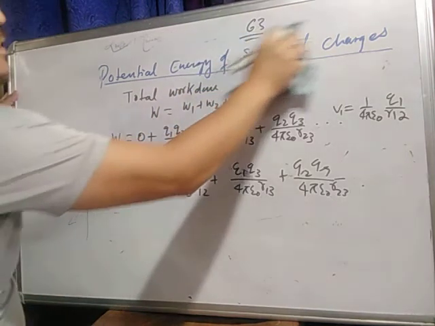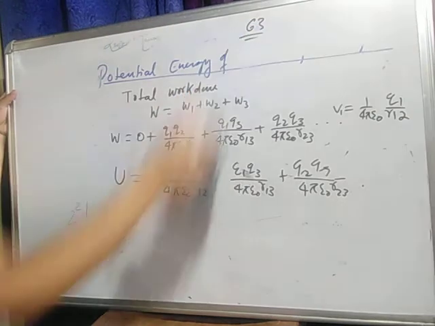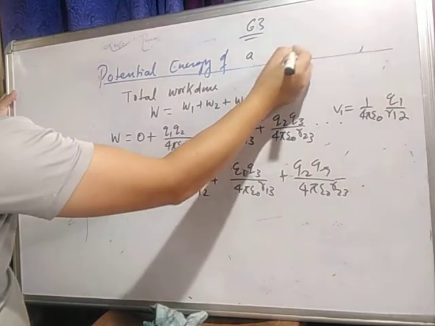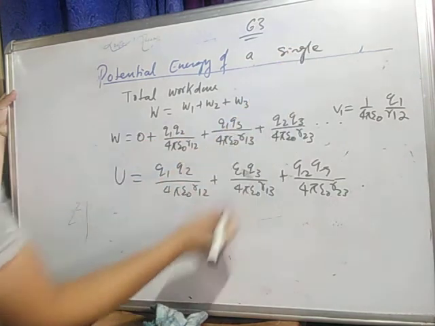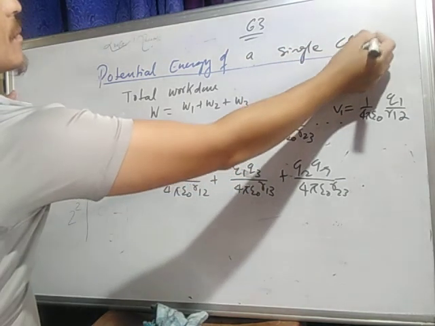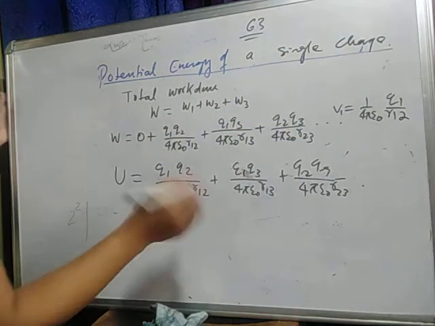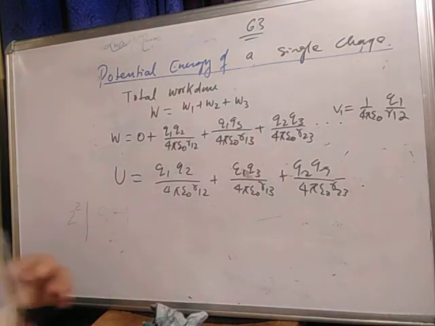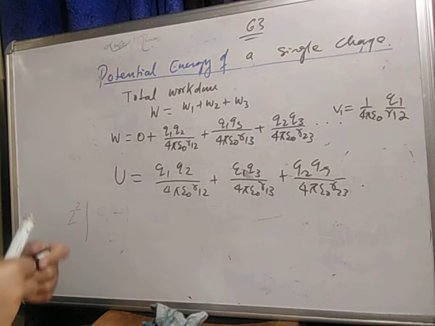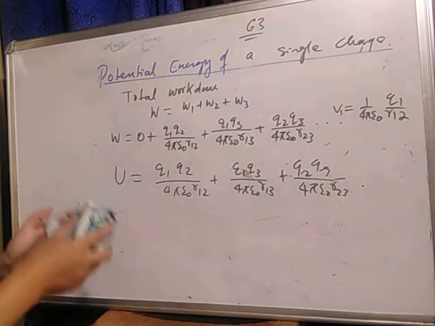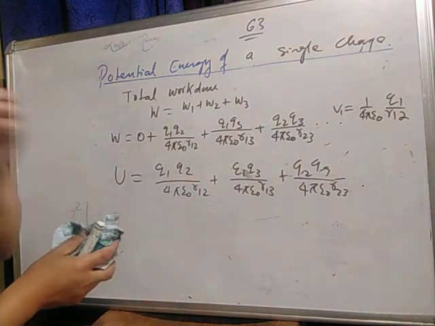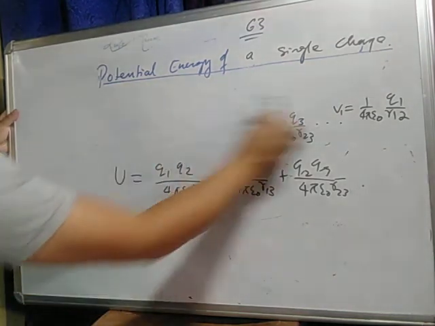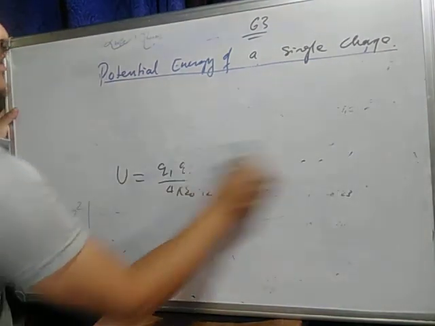This time, an external potential is there, isn't it? The external field is there. So V is not equal to 0.